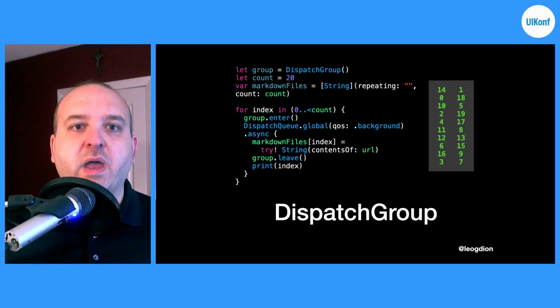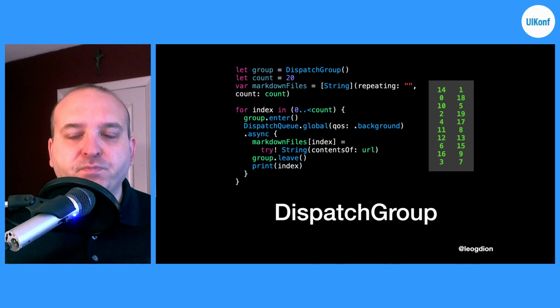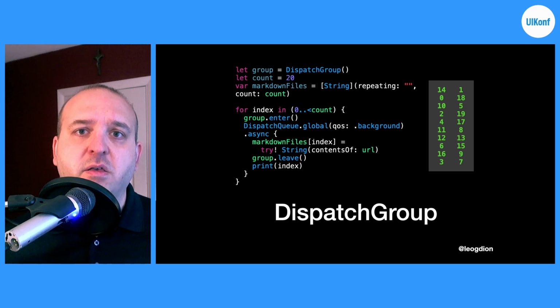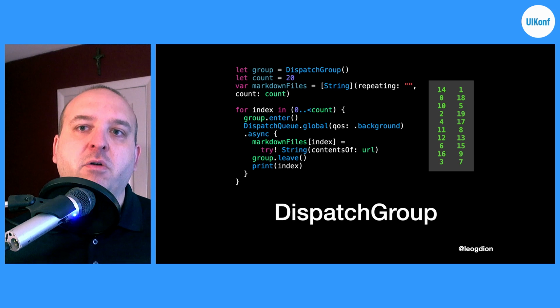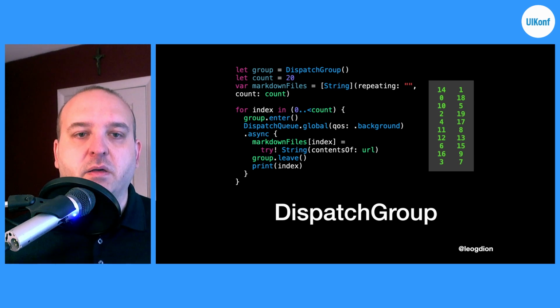So in this case, we are downloading multiple markdown files. We create a dispatch group, and then each time we start that process, we call enter, and when we're done, we call leave. And then with a dispatch group, you can either call notify or wait, depending on if you want to wait on that dispatch queue asynchronously or synchronously, and it'll just let you know when all those downloads are completed without having to queue each one next in a serial fashion, so to speak.